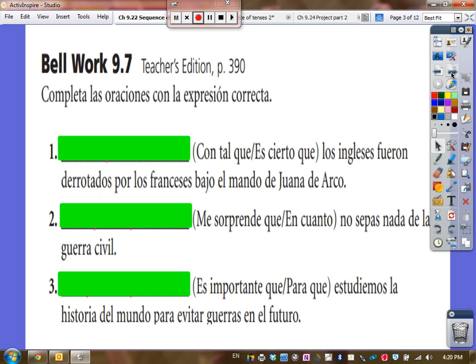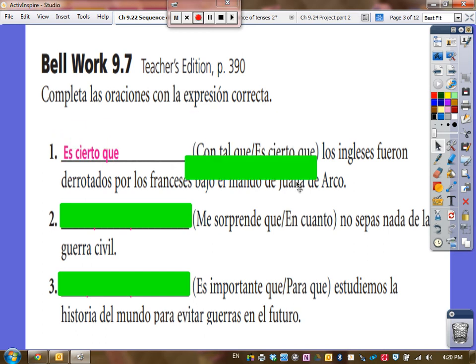In our bell work, it says complete the sentences with the correct expression, provided that or it's true that. It's true that the English were freed from the French under the hand of Joan of Arc.